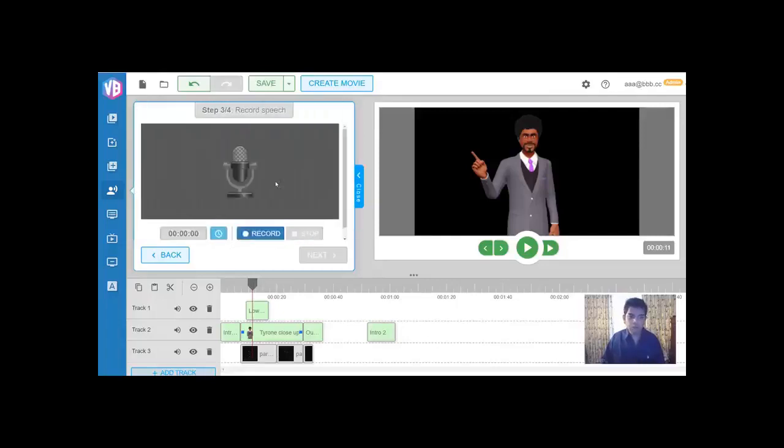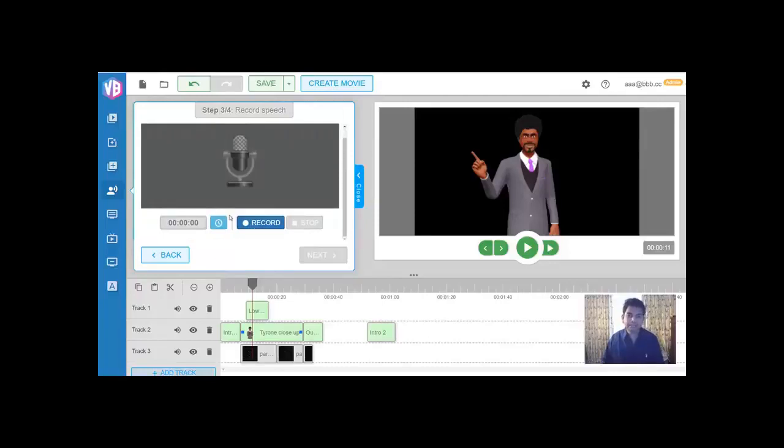For example, if I just click record audio, I can record it right here and have it completely played and lip synced. Which means if there are pauses, the 3D animation character would also pause, similar to how an animation movie or Hollywood movie would work. There's a complete lip sync technology in place here. Similarly, without any really high-end 3D apps like Cinema 4D or Adobe After Effects, you can use our Video Builder app to do really high-end 3D animations and 3D motion capture explainer videos and avatar videos.